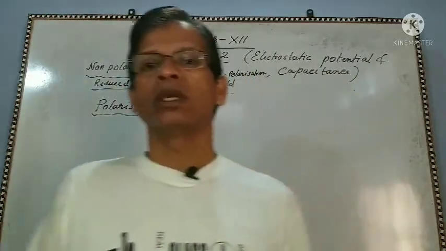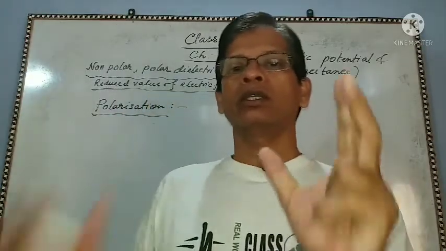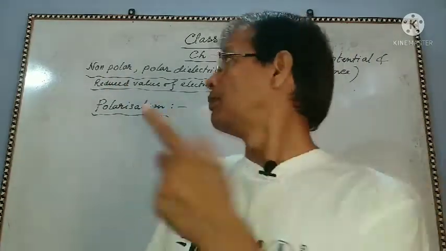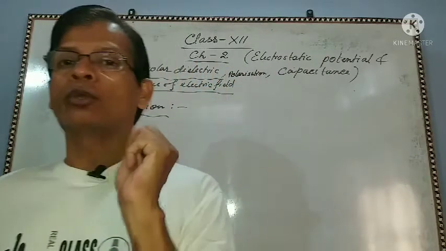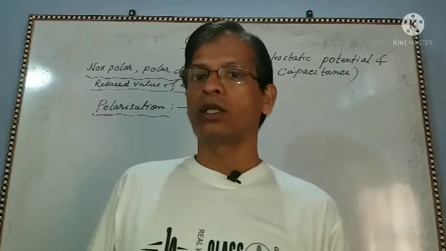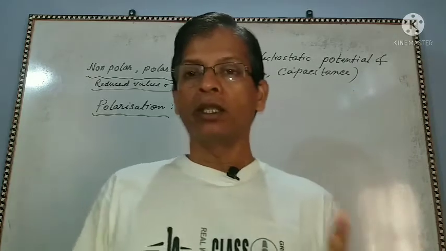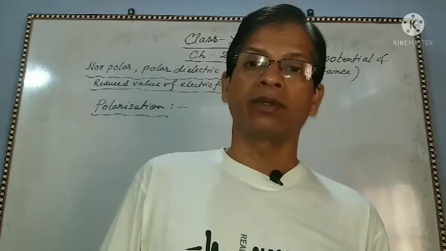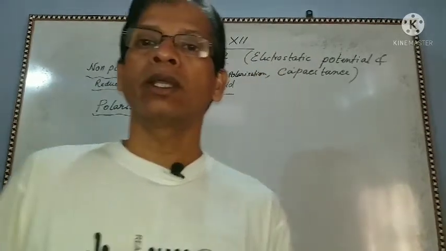Polarization means it is explained in two ways: in case of polar dielectric and in case of non-polar dielectric. Suppose there is a non-polar dielectric, and it is placed in an external electric field, then what will happen?